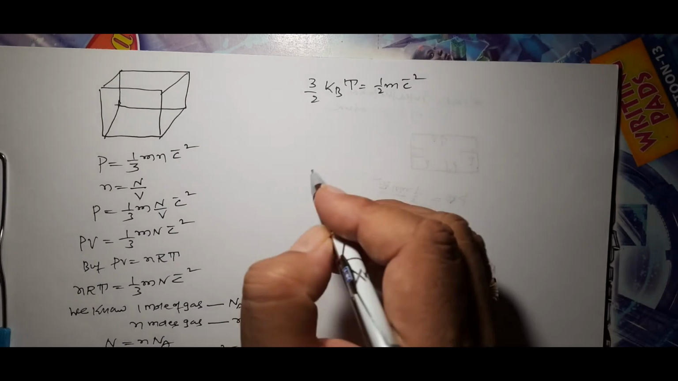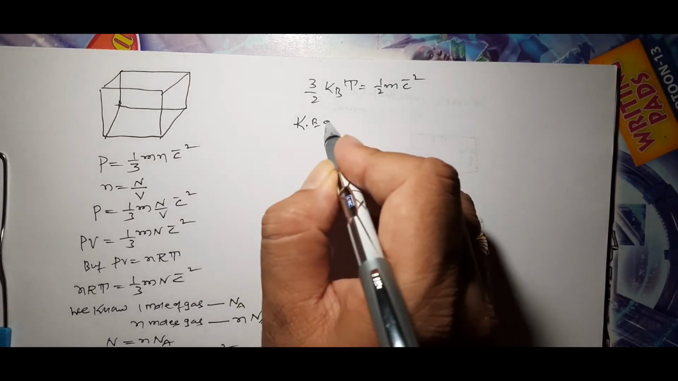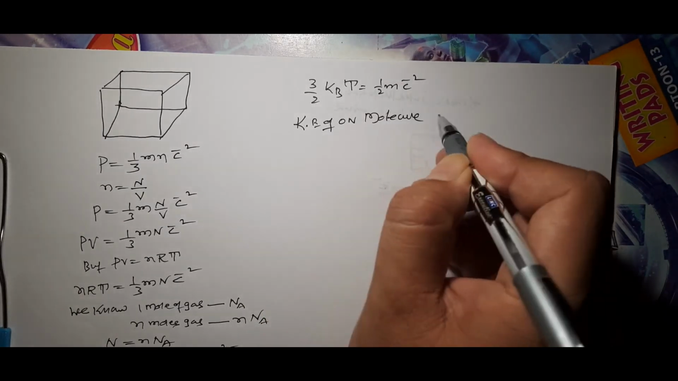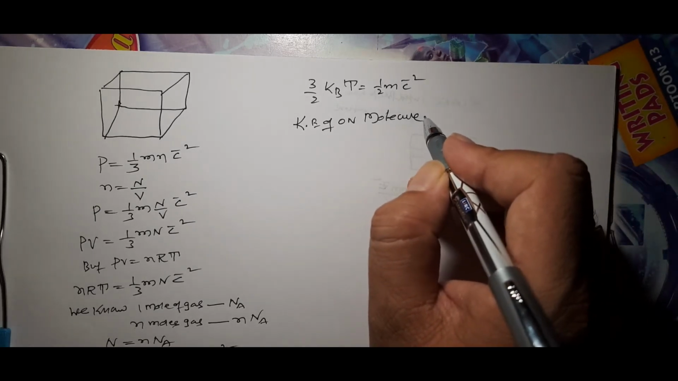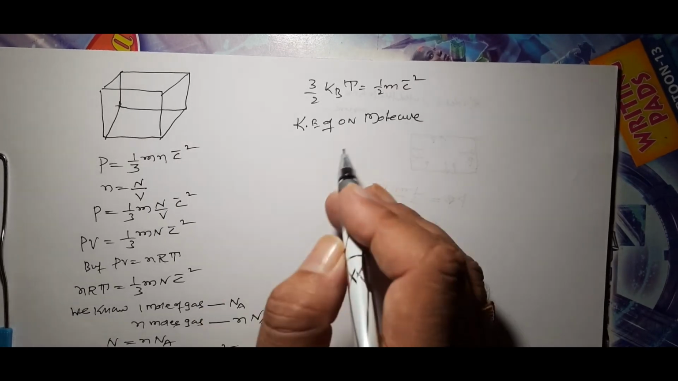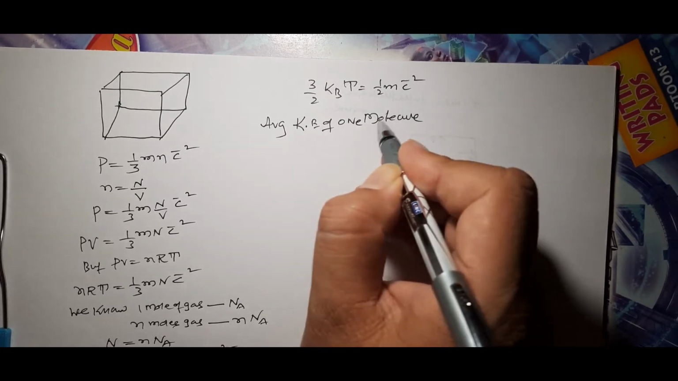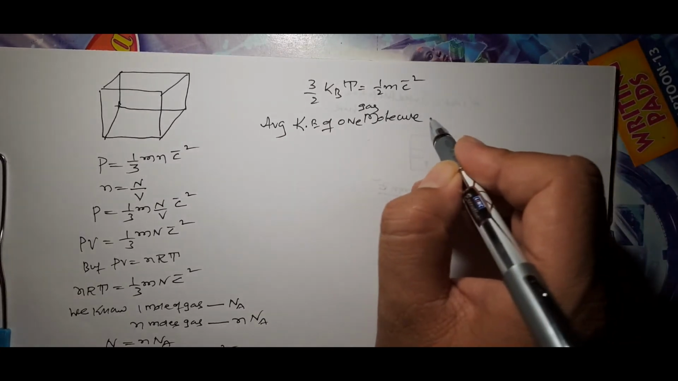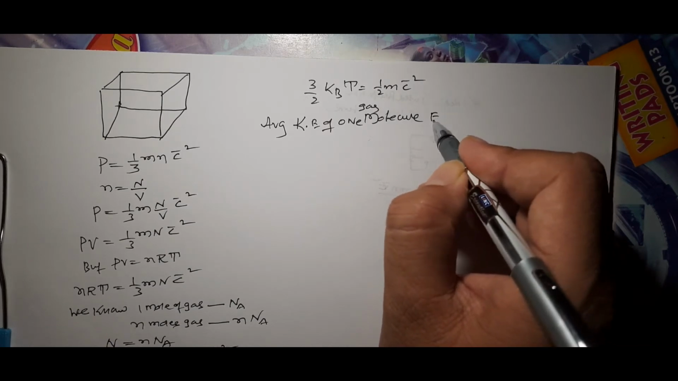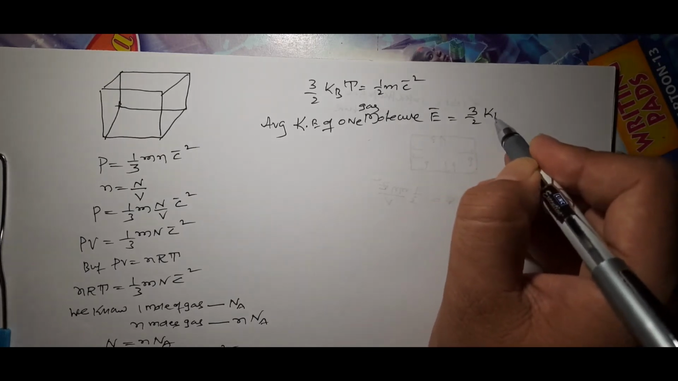This is the kinetic energy of one molecule, that is, the average kinetic energy of one gas molecule. We write the average kinetic energy of gas molecules as E bar is equal to 3 by 2 Kb T.